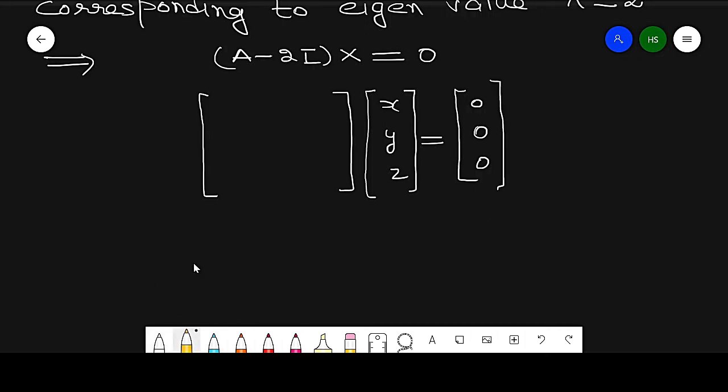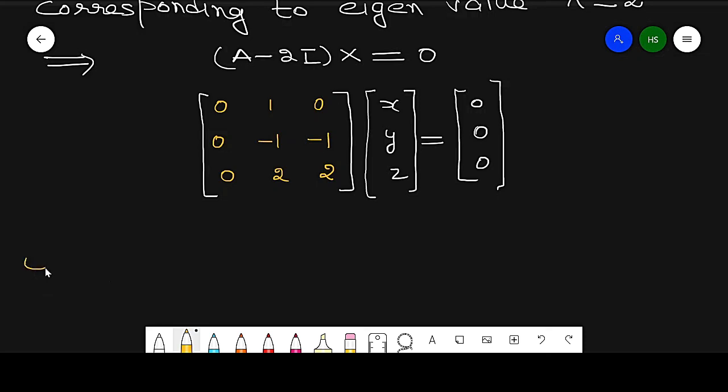So what is A minus 2I? This will become 0, 1, 0, 0, minus 1 and minus 1, and third is 0, 2 and 2. So this column will be 0.